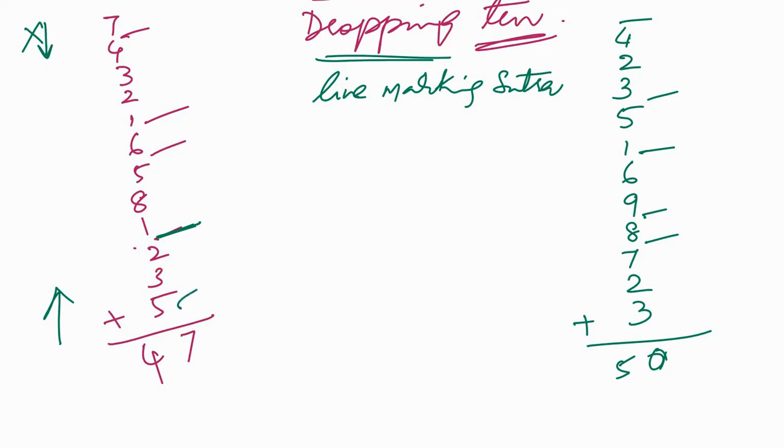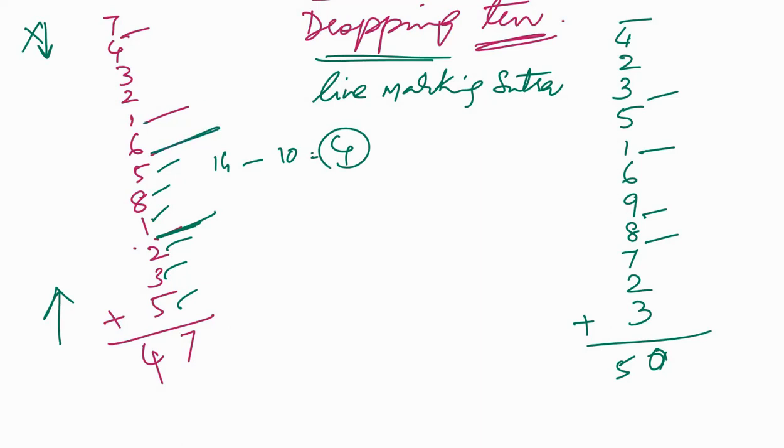For example, see: 5 plus 3 is 8, 8 plus 2 is 10. You have marked it here. 10 means there is no additional number beyond 10, so there is no need to carry. 1 plus 8 is 9. 9 plus 5 is 14. Out of 14, you drop 10, right? You have 4. You take that 4 and move forward.